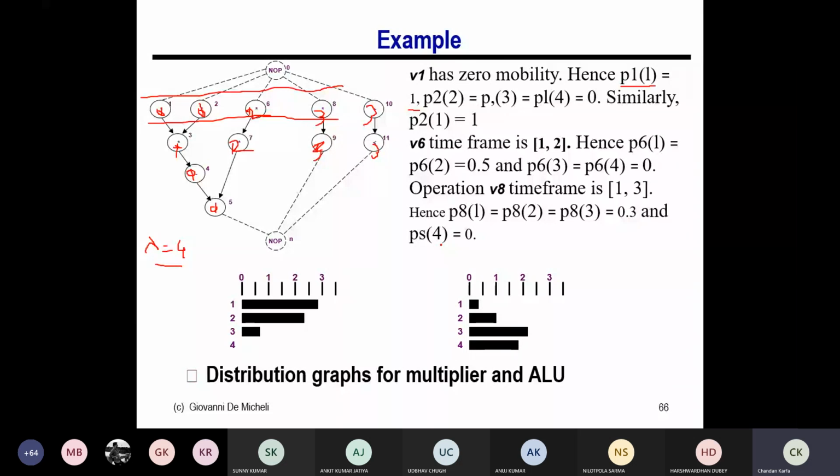This is how I calculate for timestamp 1. The operations V1, V2, V6, and V8 of type multiplier can be scheduled here. I calculate their probabilities and find that in timestamp 1 it is 1 plus 1 plus 0.5 plus 0.33, because this is 1, this is 1, this is 0.5, and this is 0.33. So the total is 2.83. Right? This is 2.83.